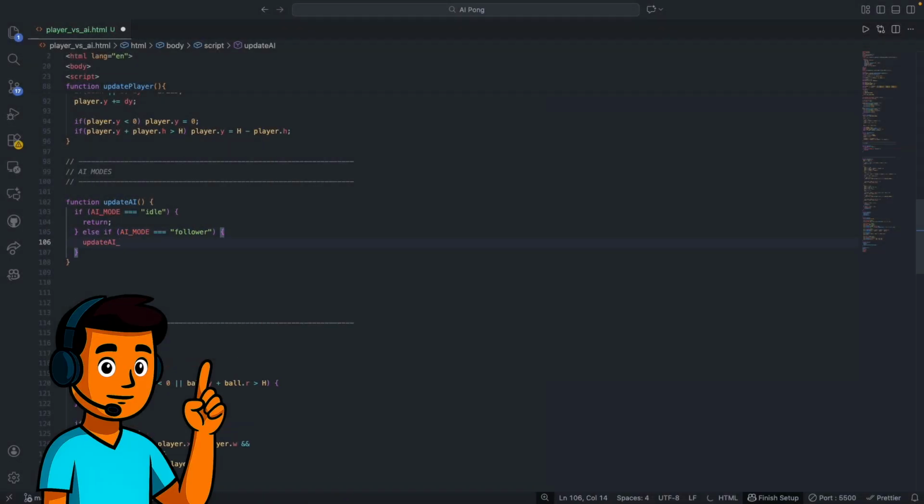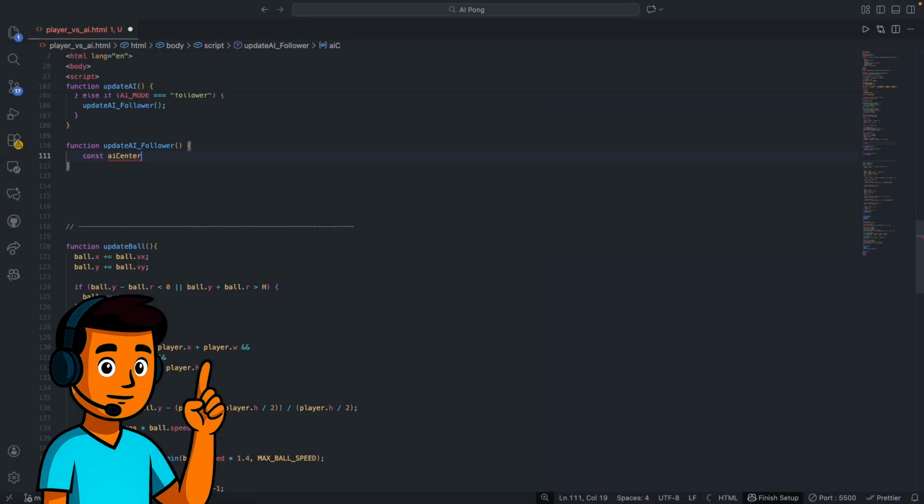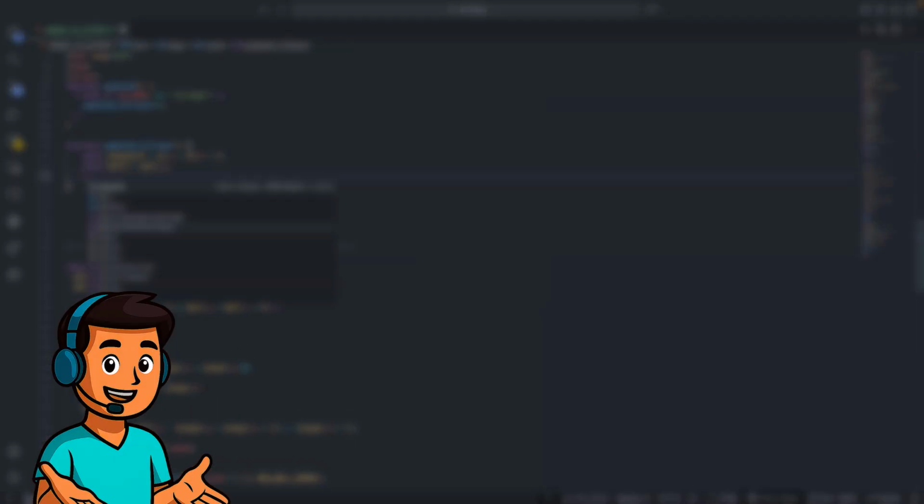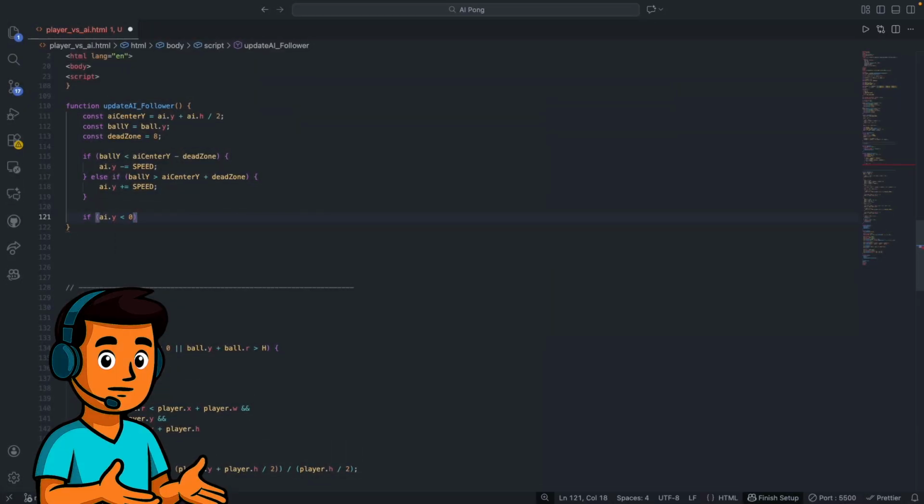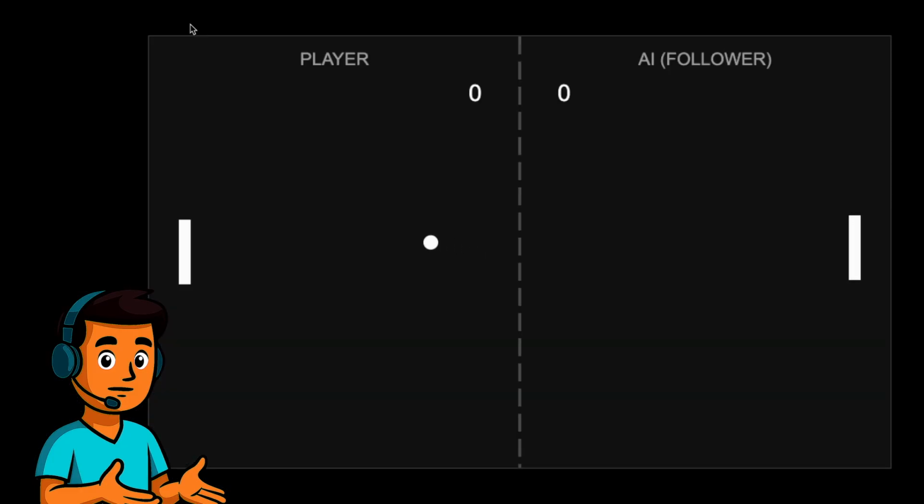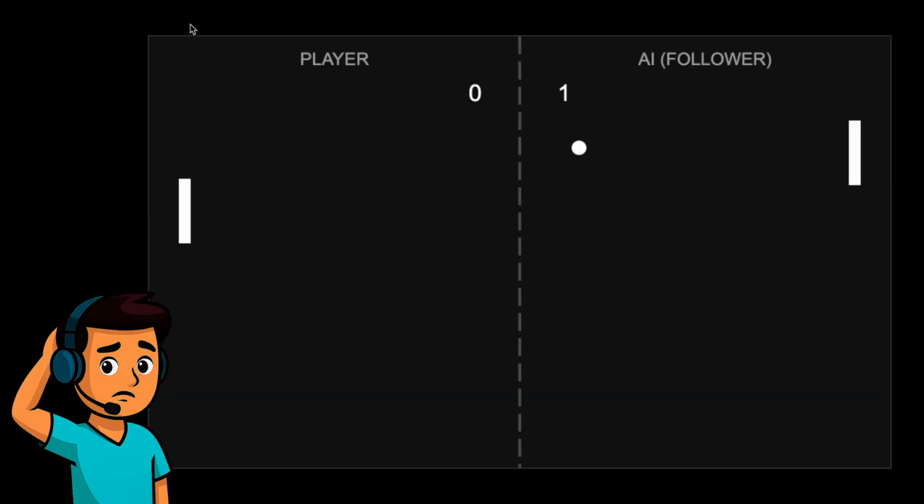The first contestant is the follower AI, and its name is pretty self-explanatory. Essentially, I programmed it to just track the Y position of the ball and move up or down to match that position. Seems like a pretty flawless strategy, right? Because if it always follows the position of the ball, how can anyone possibly score against it?